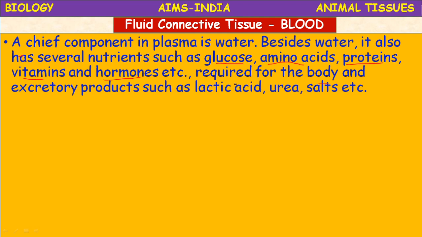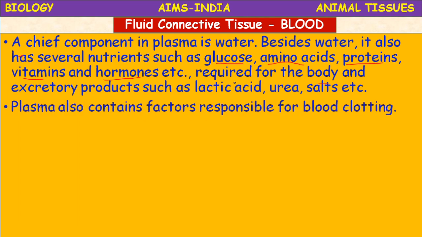Along with this, some inorganic components are also present. Some salts, and urea, which is again an organic component. Salts like sodium, potassium, calcium, chloride are the inorganic constituents of blood, including water. All these organic and inorganic constituents are required for the body, along with the excretory products such as lactic acid, urea, and salts.